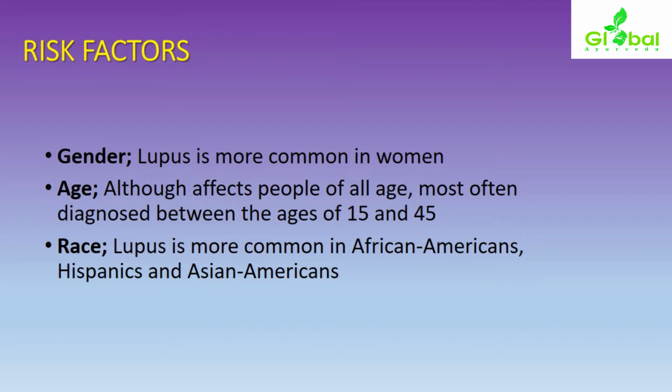This was the result found by studies conducted in those regions. So some major risk factors depend upon gender, age, and race.